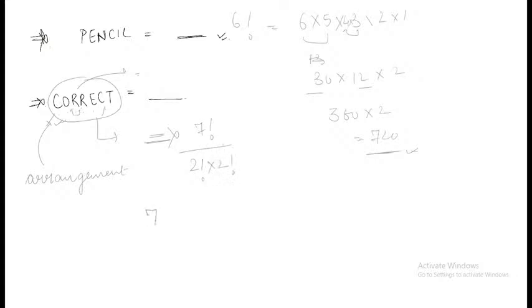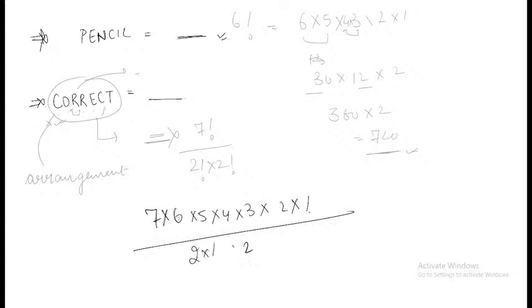So now solve it. 7 into 6 into 5 into 4 into 3 into 2 into 1 upon 2 into 1 multiplied by 2 into 1. So this 2 and this 2 gets cancelled. Then this and this gets cancelled, right? Just solve it out together.